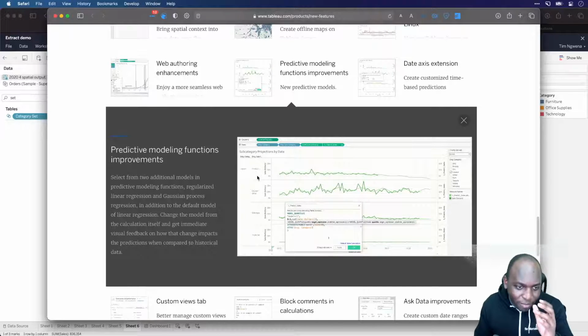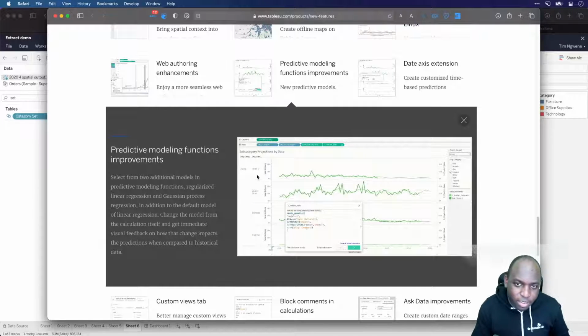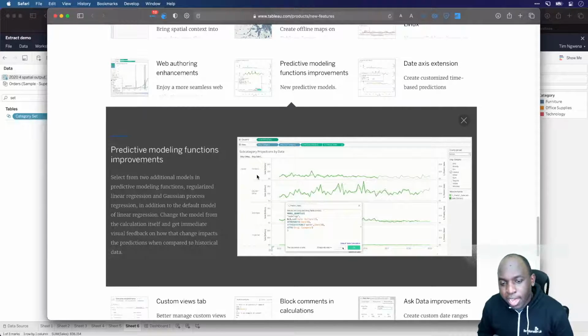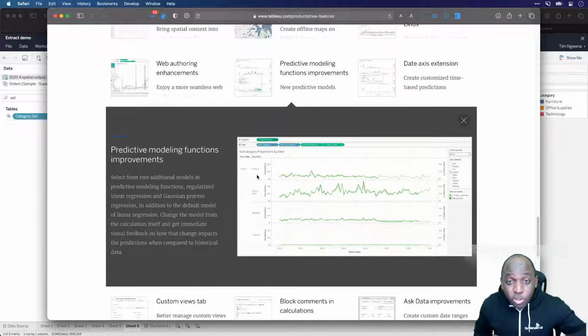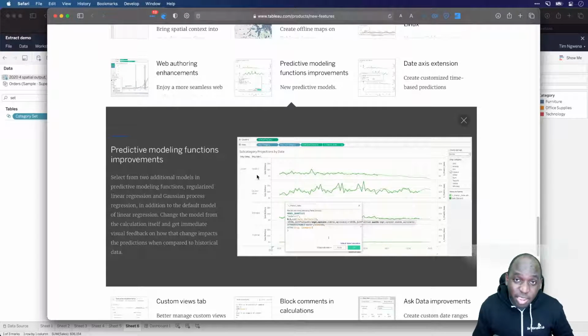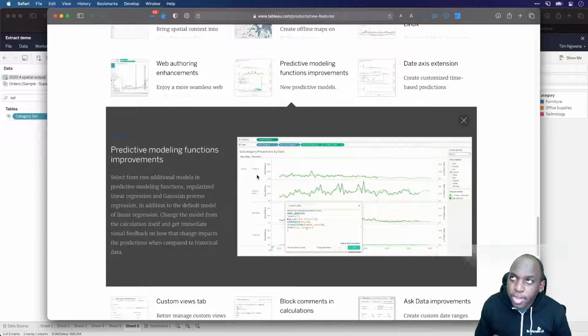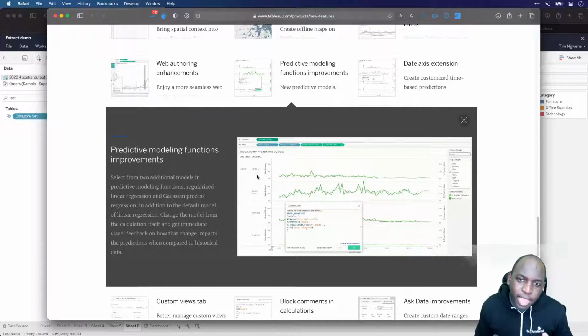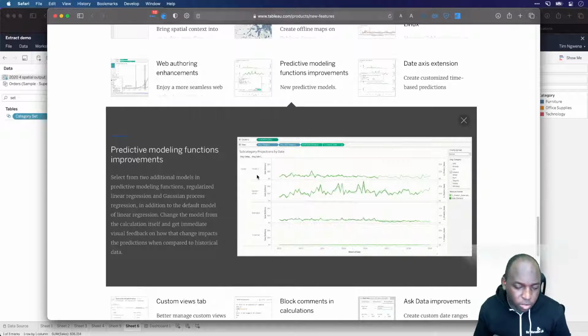So Tableau have been slowly adding predictive modeling functions inside of Tableau. In the previous release, they added functions that allow you to create new contexts in visualizations. By new context, I don't mean that it's trying to run a machine learning algorithm to predict X, Y, and Z. They allow you to add context like trend lines that follow a certain predictive model, based on some type of predictive analysis like linear regression.